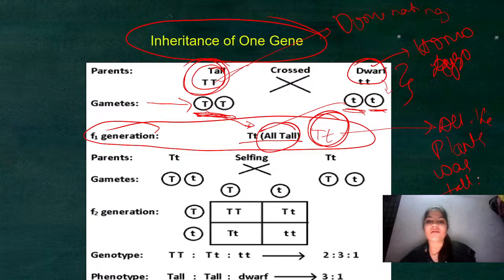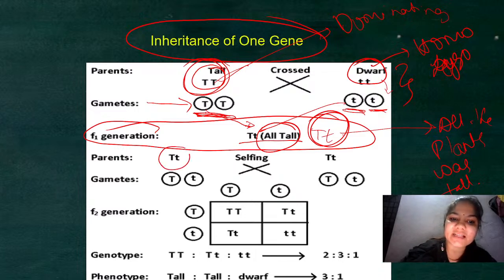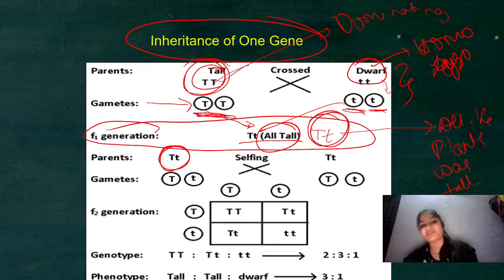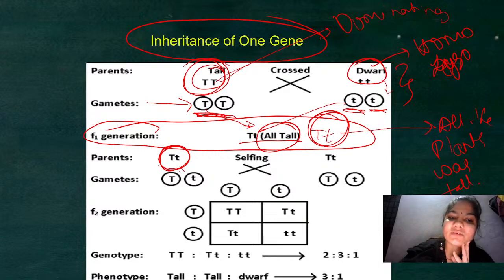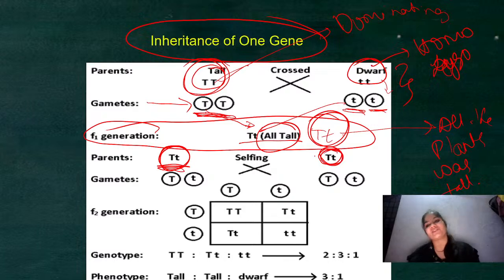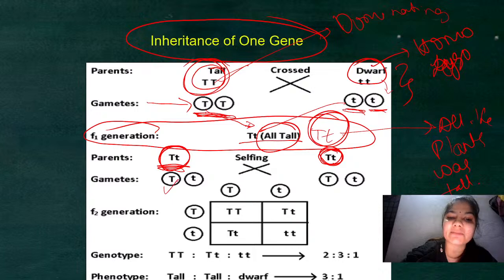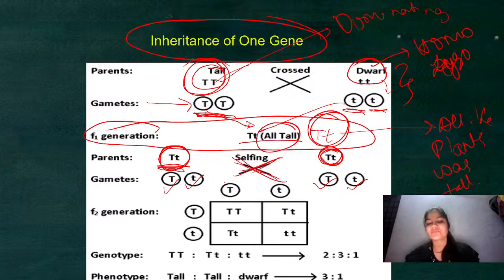Now from F1 we will take the parents and do selfing. Selfing means we are going to cross this F1 generation with the same F1 generation. Both parents will have one capital T and one small t in their genes. So the gametes we are going to get are one capital T, one small t, one capital T and one small t. Now we are going to cross them by selfing.